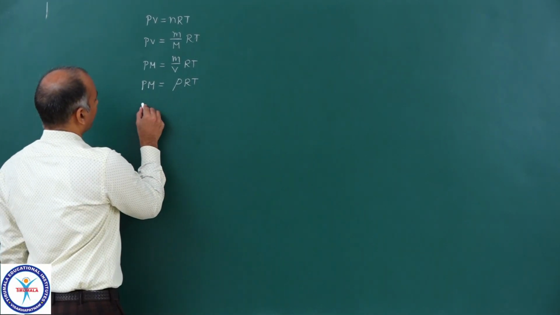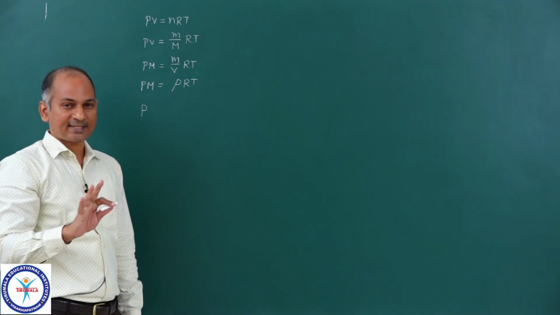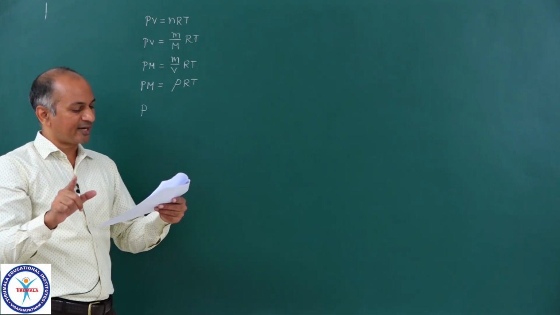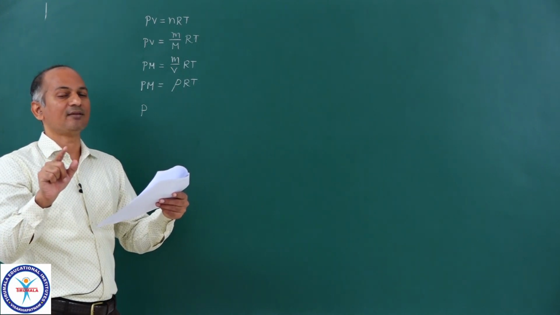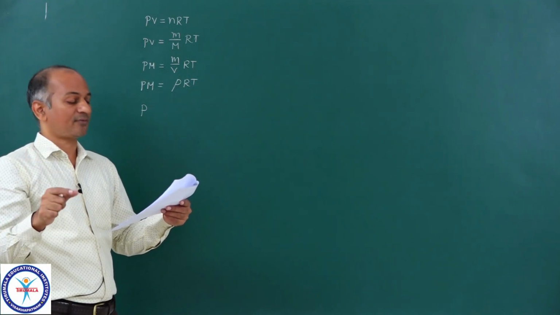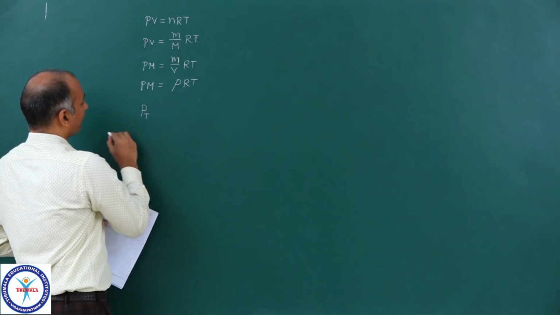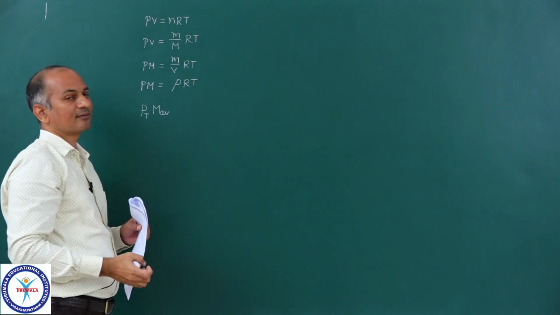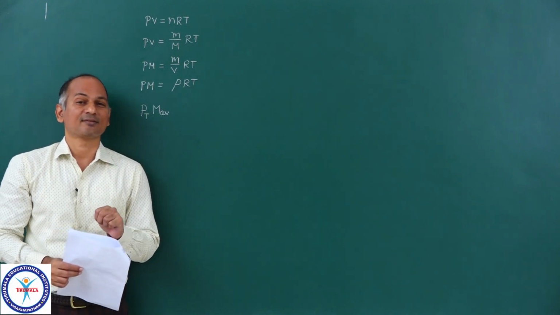So we can write down the total pressure of the gas mixture, partial pressure of the first gas. Here the gases are carbon monoxide and carbon dioxide. So whatever pressure is given to you, 730 mm of Hg, that is the total pressure: partial pressure of carbon monoxide plus partial pressure of CO2. So P total, molar mass average, you can say resultant molar mass.